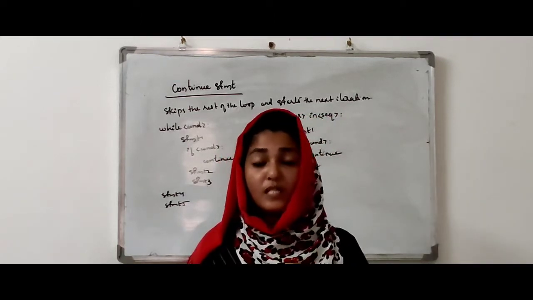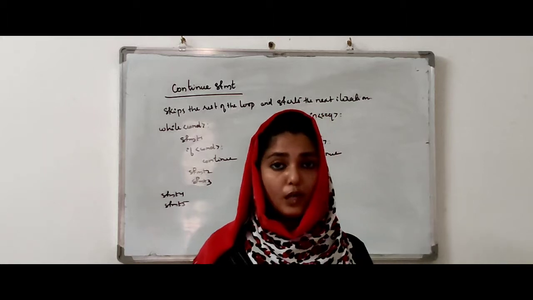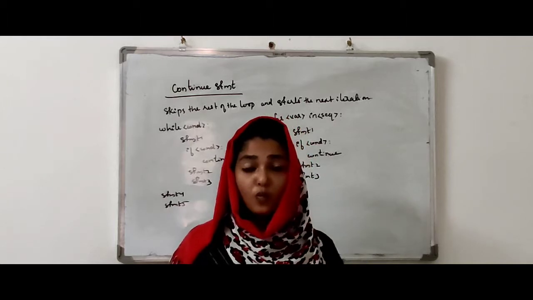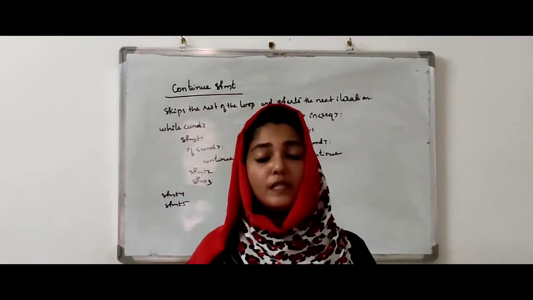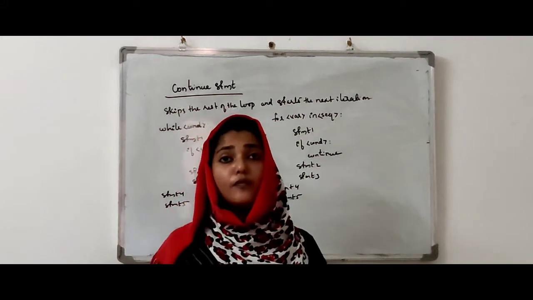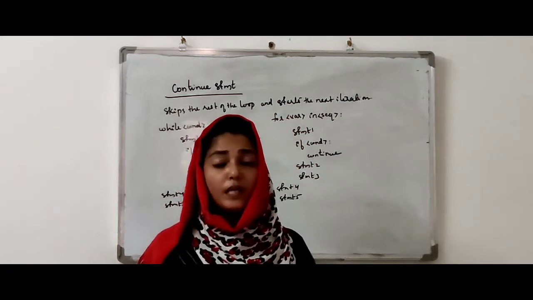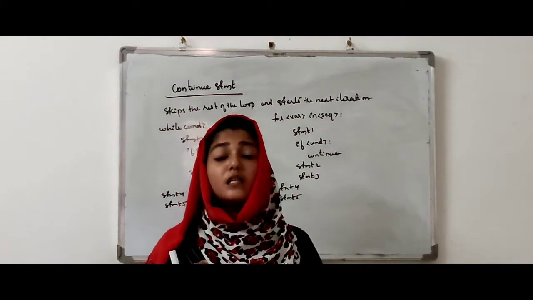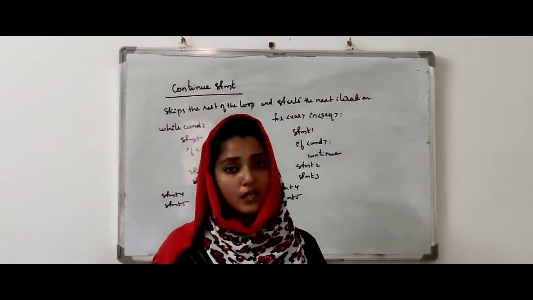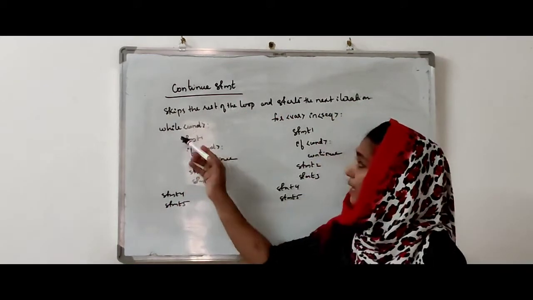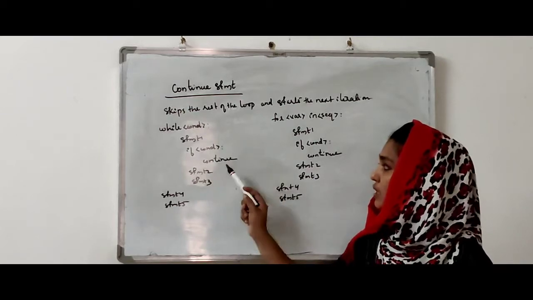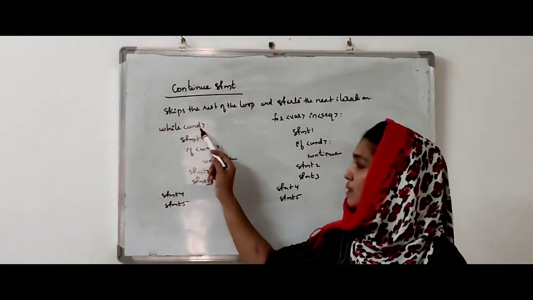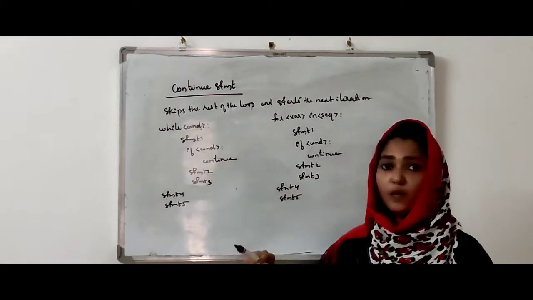What will happen when we see a break statement inside the for loop or while loop? It stops the working of the loop and control goes to the very next line after the loop. And if we see a continue statement inside the loop, it will skip the rest of the loop for that particular iteration and start the next iteration immediately. While condition, statement 1, if condition continue, statement 2, statement 3, statement 4, statement 5. First of all, it checks this particular condition. If it is true, statement 1 will execute.